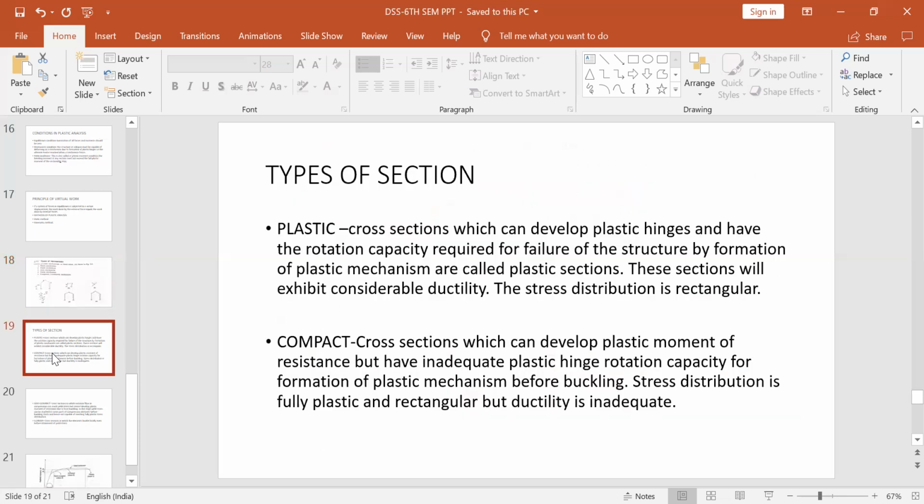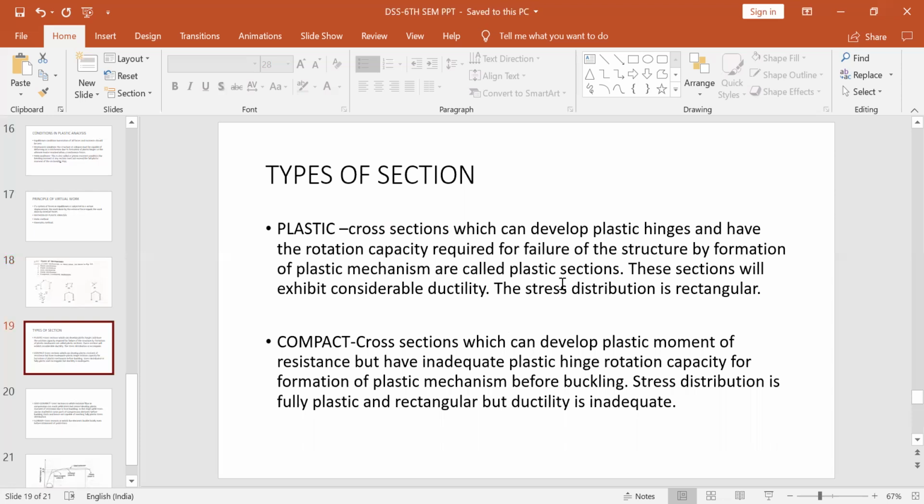Now types of section. Now we'll discuss the types of section as per the plastic moment. Okay. So there are basically 4 kinds of sections. Now first is the plastic section. The plastic sections are the cross sections which can develop plastic hinges and have the rotation capacity required for failure of the structure by formation of plastic mechanism.